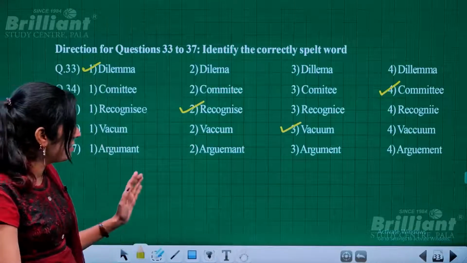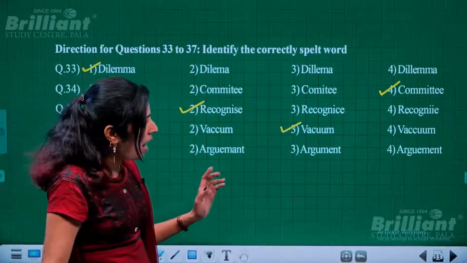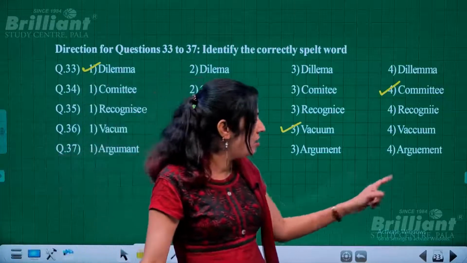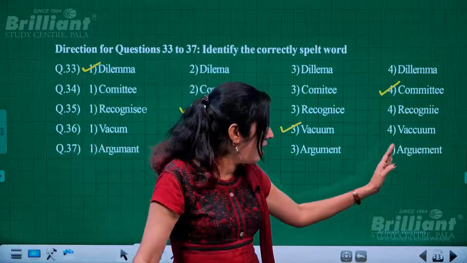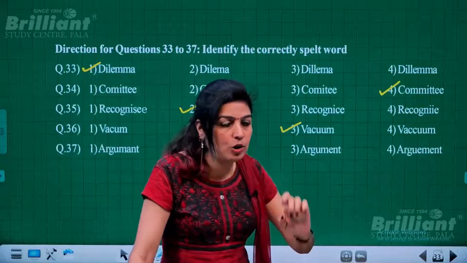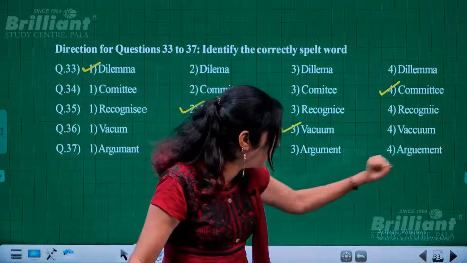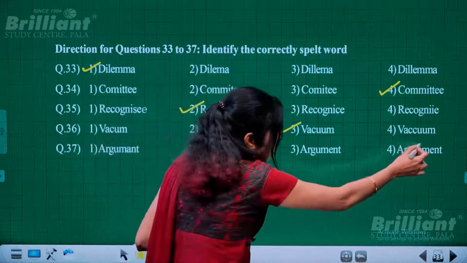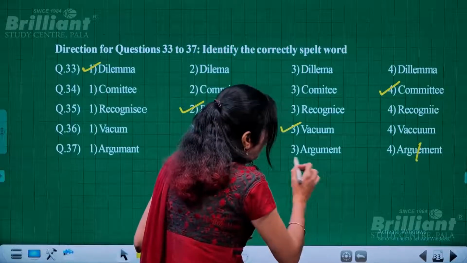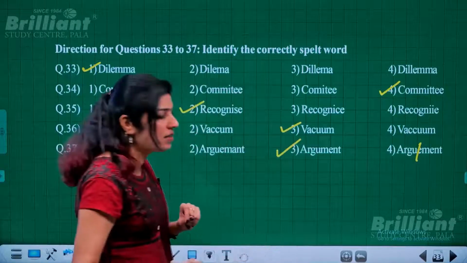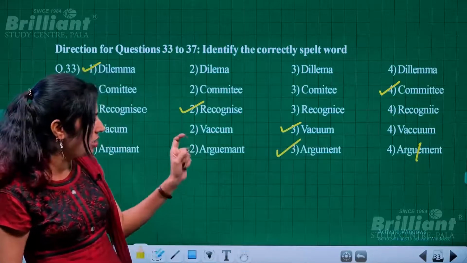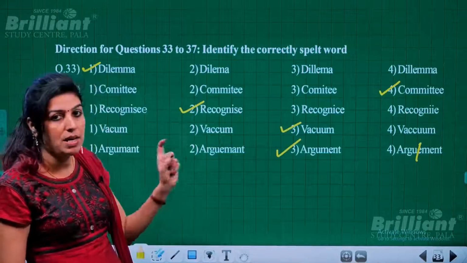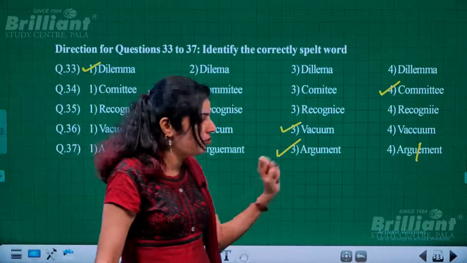Argument: sometimes we feel that argument will be A-R-G-U, since argue is A-R-G-U-E. But for argument, there is no E, this E must be dropped. So without E, one spelling is given correctly, and that is A-R-G-U-M-E-N-T, argument, M-E-N-T, and there is no E after U.